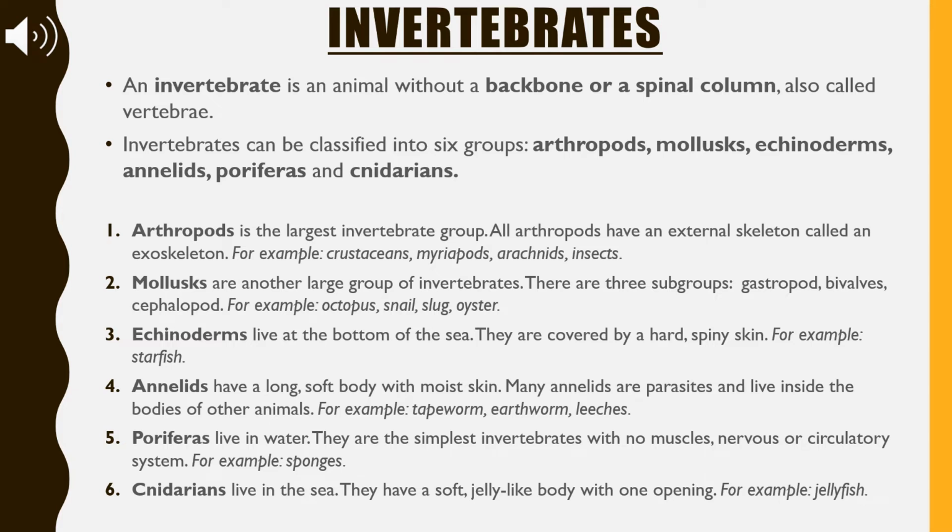They are the simplest invertebrates with no muscles, nervous, or circulatory system. For example, sponges. Number 6. Cnidarians. Cnidarians live in the sea. They have a soft, jelly-like body with one opening. For example, jellyfish.